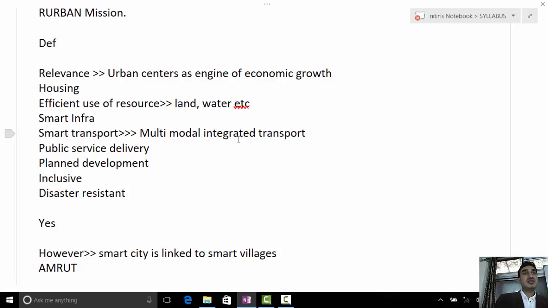Because ultimately, the village provides raw materials to industries, agriculture to the food processing industries and other industries. It provides low-cost employment to the industries. Our daily vegetables and fruits come from where? Villages. Milk comes from where? So our daily consumption items in the cities come from the villages.